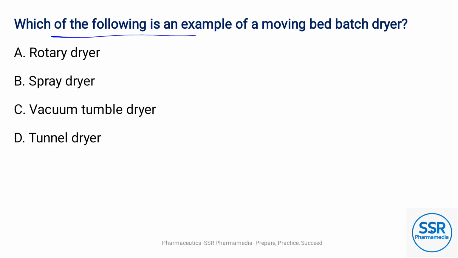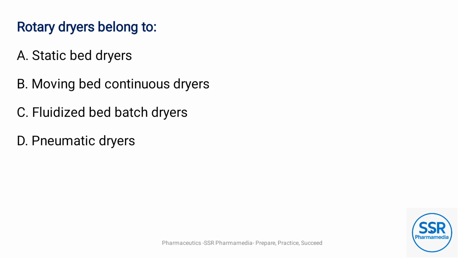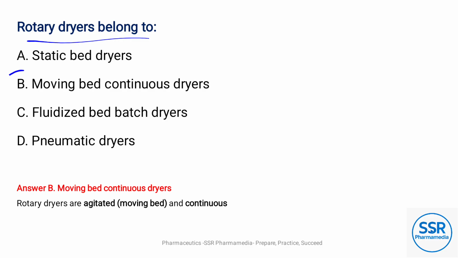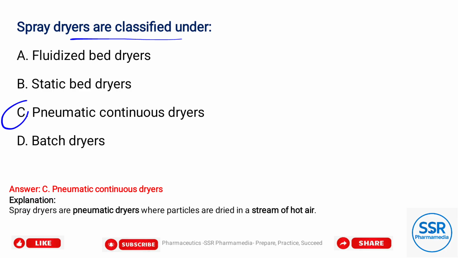Which of the following is an example of a moving bed batch dryer? Option C, vacuum tumble dryer. Rotary dryers belong to option B, moving bed continuous dryer. Spray dryers are classified under option B, pneumatic continuous dryer.